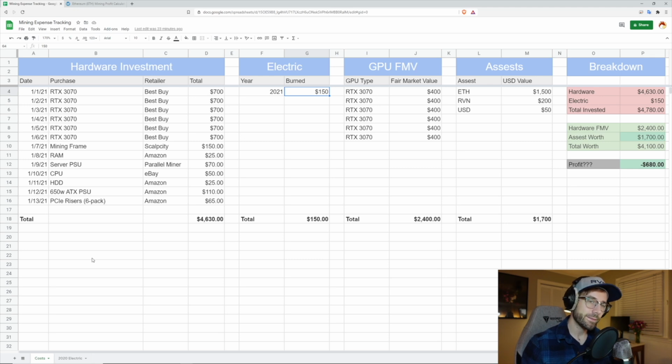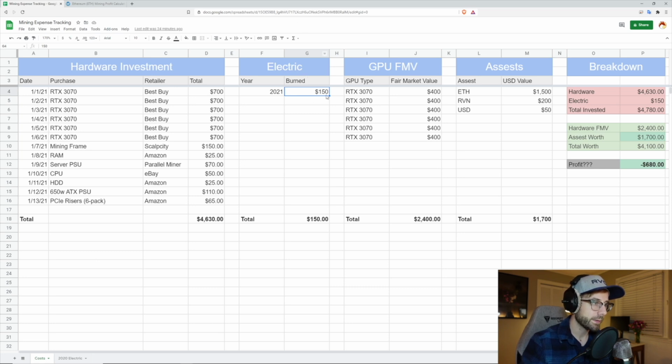So either way, whatever way you calculate your electricity, best thing you could do, by the way, is get a meter for the wall. They even have some meters that will export monthly data to you, especially if you're adding new cards or subtracting cards or tweaking settings. That may be helpful to get real specific, but ballpark is good for what we're doing today.